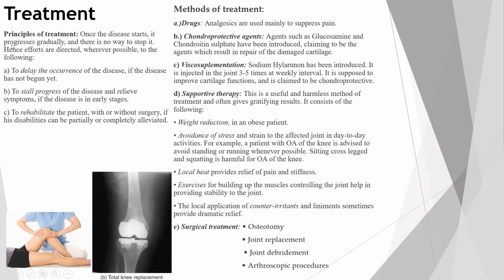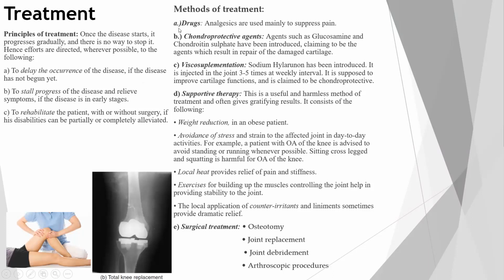Principle of treatment: once the disease starts, it progresses gradually. As it's already progressive in nature, you cannot decrease the progression and there is no way to stop it. You cannot stop the further progression of the disease. Hence, efforts are directed wherever possible to the following. First, to delay the occurrence of the disease if the disease has not begun yet. Second, to stall the progress of the disease and relieve the symptoms if the disease is in early stages. Third, to rehabilitate the patient with or without surgery if his disabilities can be partially or completely alleviated. So these are the three principles of treatment.